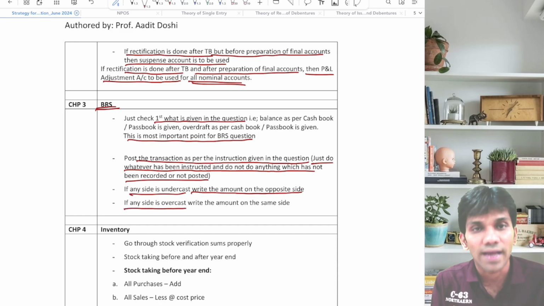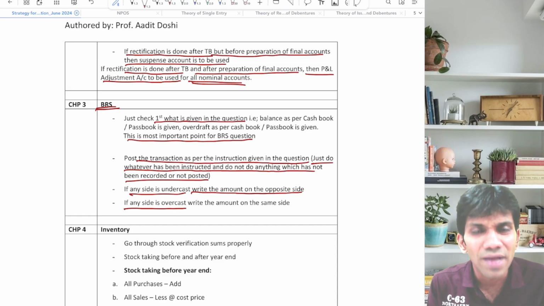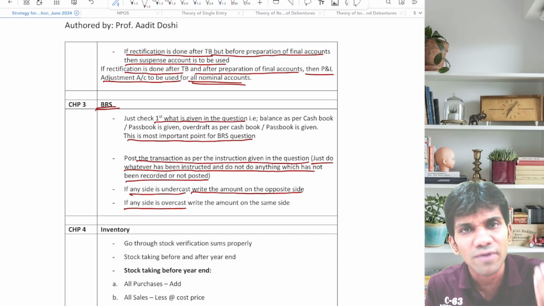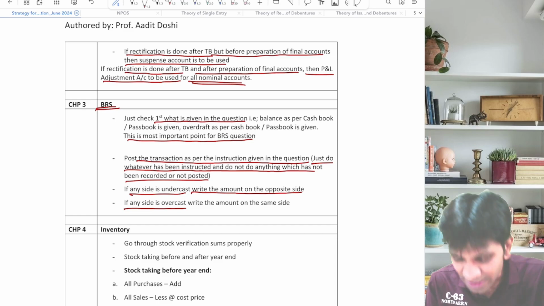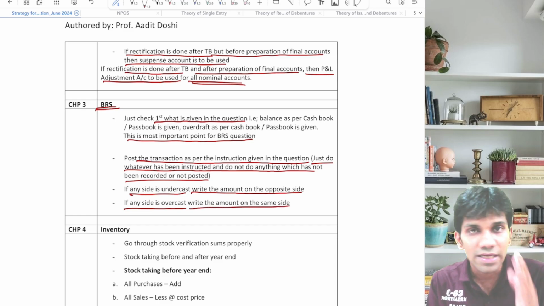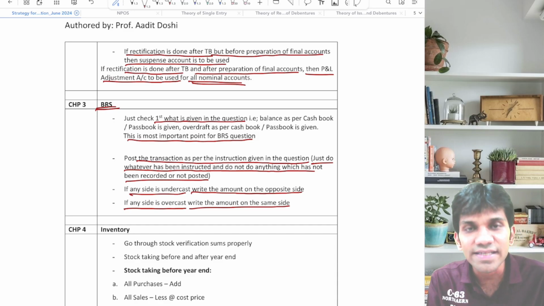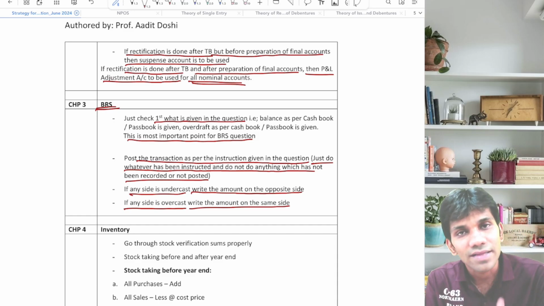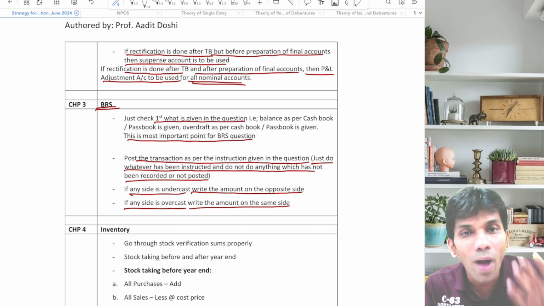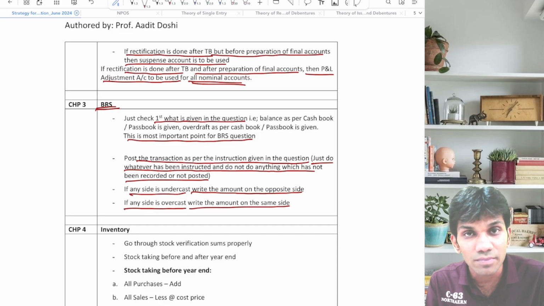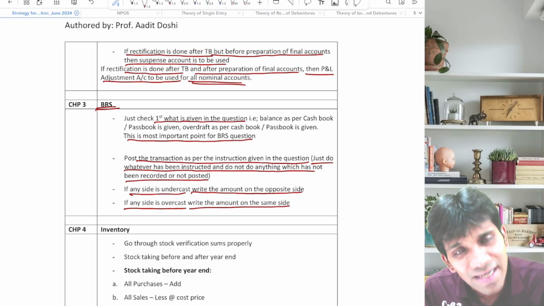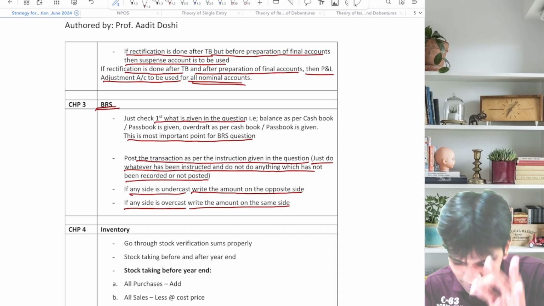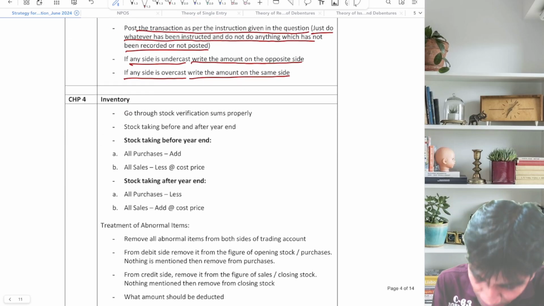If any side is overcast, for example the cash book debit side is overcast, meaning you have written more amount on the debit side, then do whatever you have done; keep it on the debit side and write the amount on the same side. In short, what is the conclusion? If any side is undercast, write the amount on the opposite side. If any side is overcast, then write the amount on the same side. Do whatever has happened. Undercast means we have written less on one side, so the other side has more, and we write it on the side that has more. And if a side is overcast, we write it on the same side where the overcasting happened. That's it for BRS.